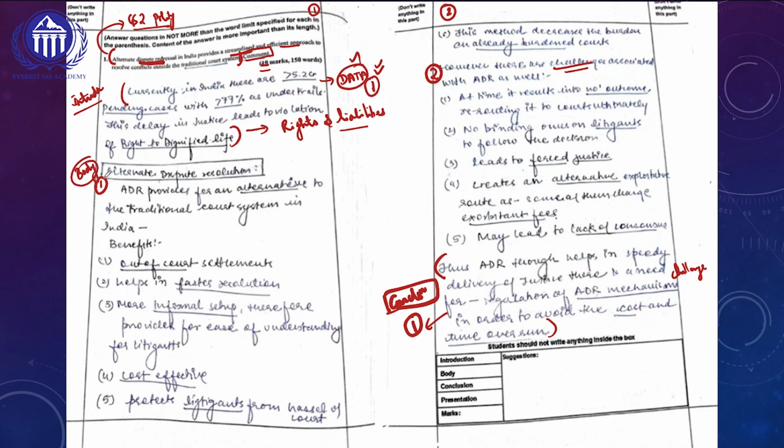In the body of the answer, in the first component, she is trying to talk about what is the meaning of ADR. Then she is trying to enter the benefits. Overall, if you look at the benefits column, she has written almost 6 points. So she will be getting half a mark for each point, that is 3 marks. And let's go into the second component. Again, she has written 5 points. She will be getting 2.5 marks. Reason being that she is always using keywords and she is staying within the context of the question, and she is trying to address the directive such as comment also in an effective manner.